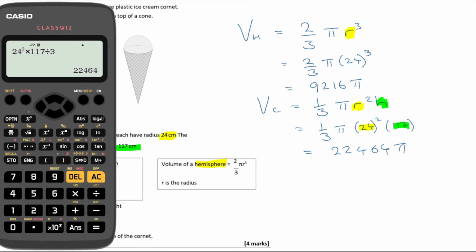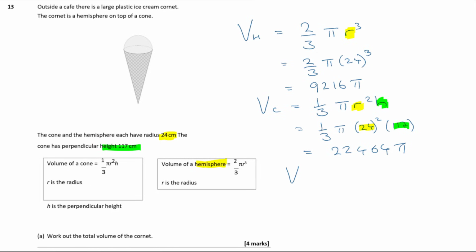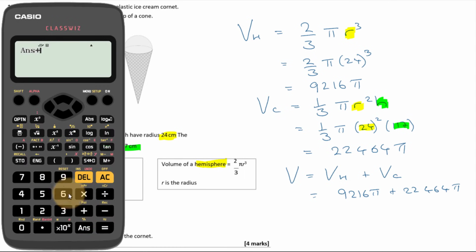And now I need to work out the total volume of the cornet. So the total volume then is going to be the volume of the hemisphere plus the volume of the cone, which is 9216 pi plus 22464 pi, which comes out to be plus 9216. Oh, that's 31680 lots of pi.